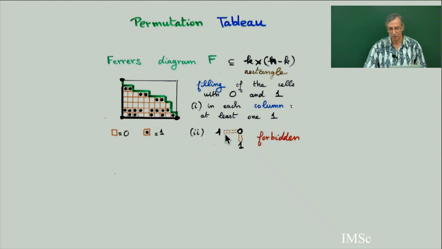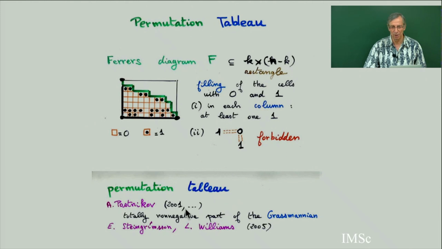So it's two conditions. And this pattern came from algebraic geometry. Postnikov introduced the totally non-negative part of the Grassmannian. It is a very deep, very interesting study. So Postnikov introduced this, and these totally non-negative parts are in bijection with what he called Le-diagrams. A Le-diagram is only the second part.